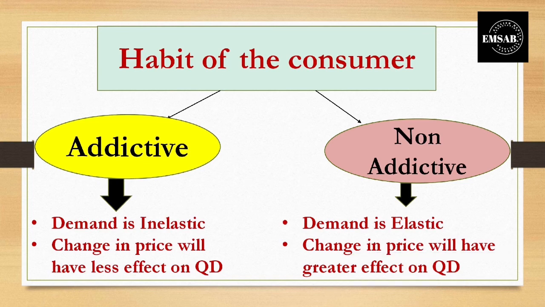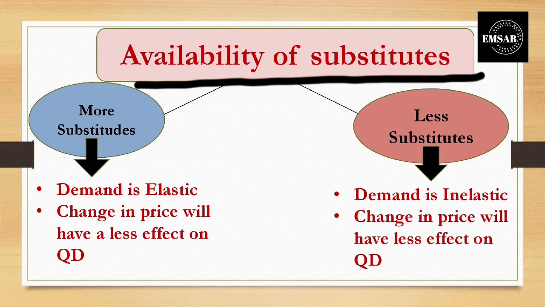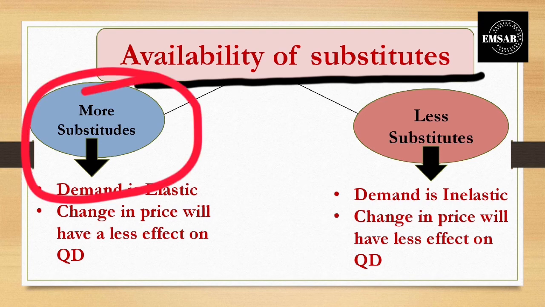The other factor is the availability of substitutes. As I said, if there are more substitutes, the demand will be elastic. More substitutes means you have a lot of other products to use instead of one product.